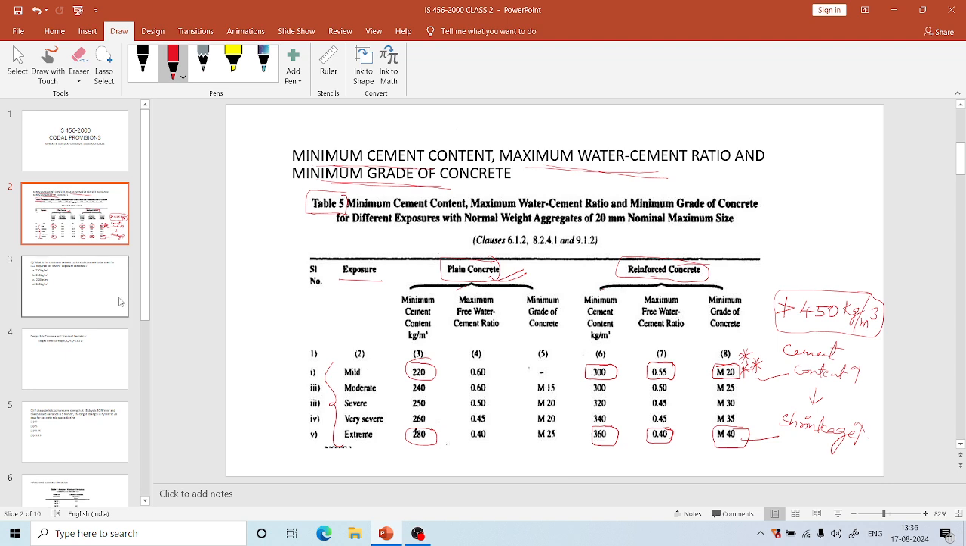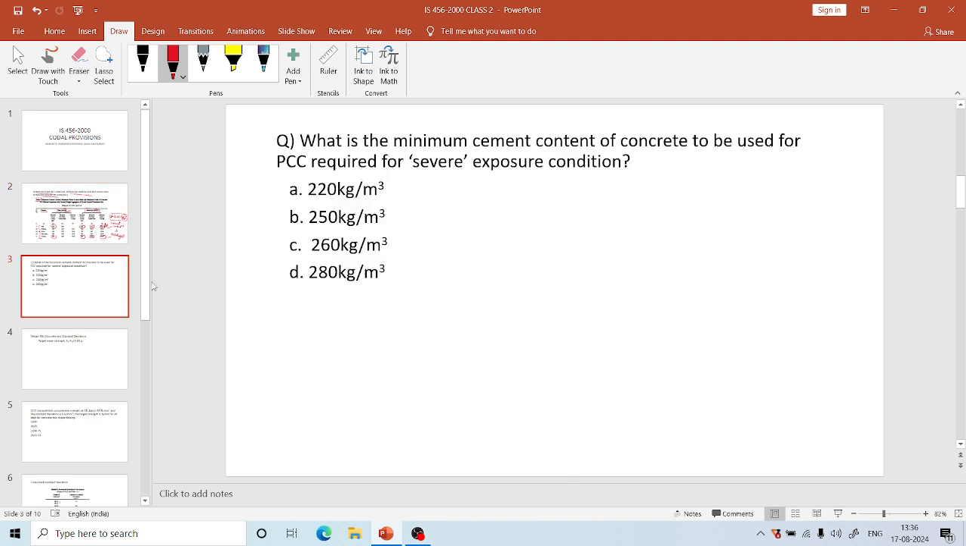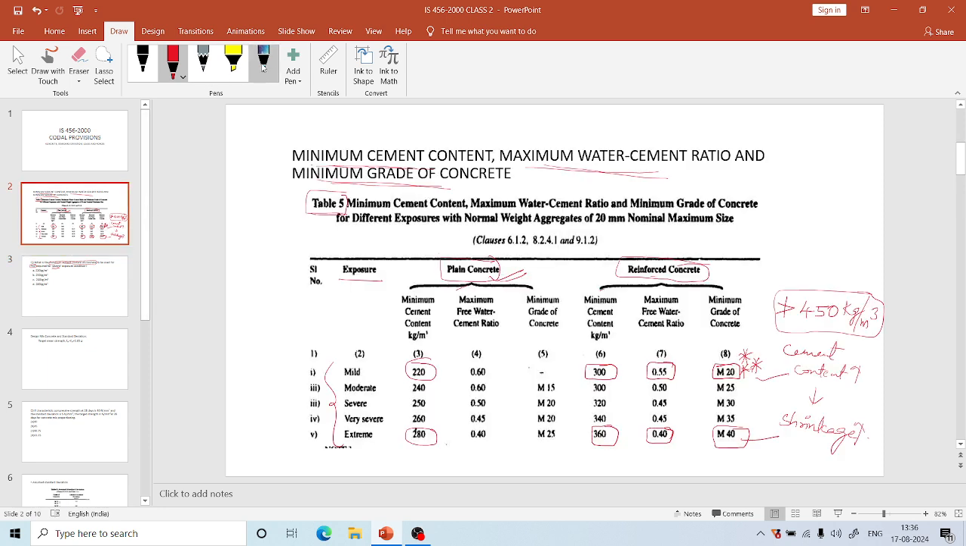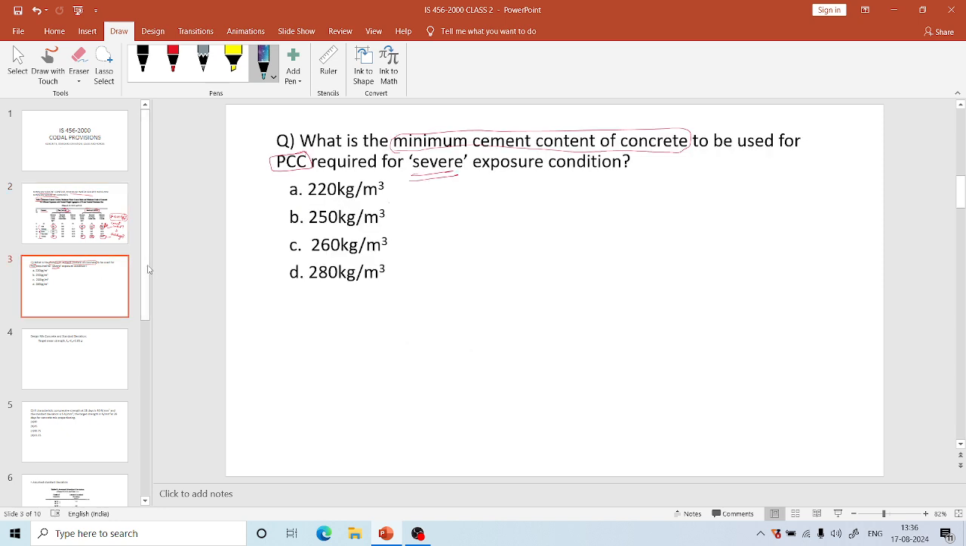So let us see one problem related to this. It is given that PCC is being used here and exposure condition is severe, and they asked for the minimum cement content of concrete to be used. So if we go to this table, the given condition is PCC, exposure condition is severe, so the minimum cement content is 250 kg per meter cube. So the answer here is, for the given conditions, minimum cement content of concrete is 250 kg per meter cube.